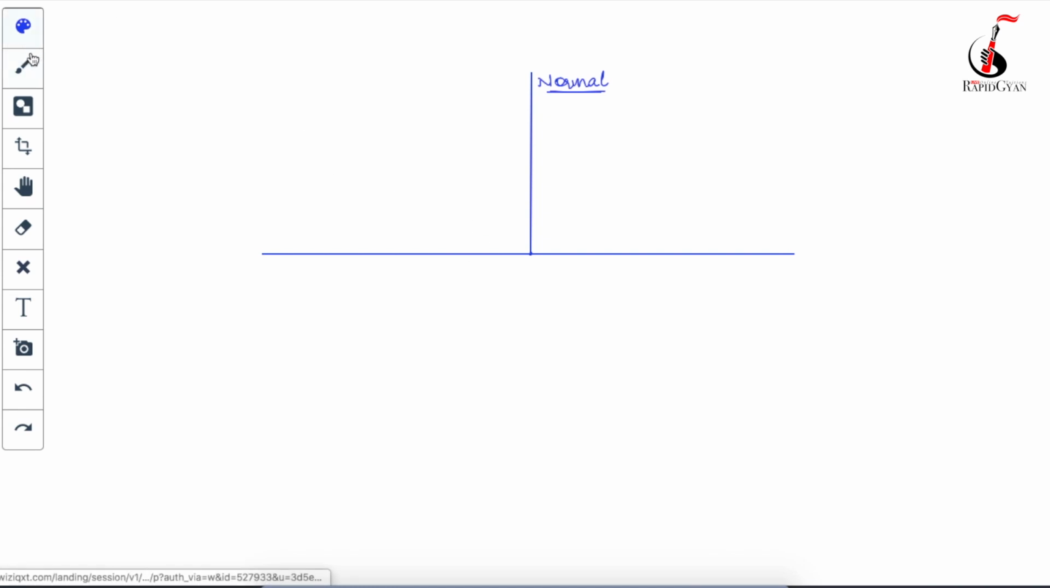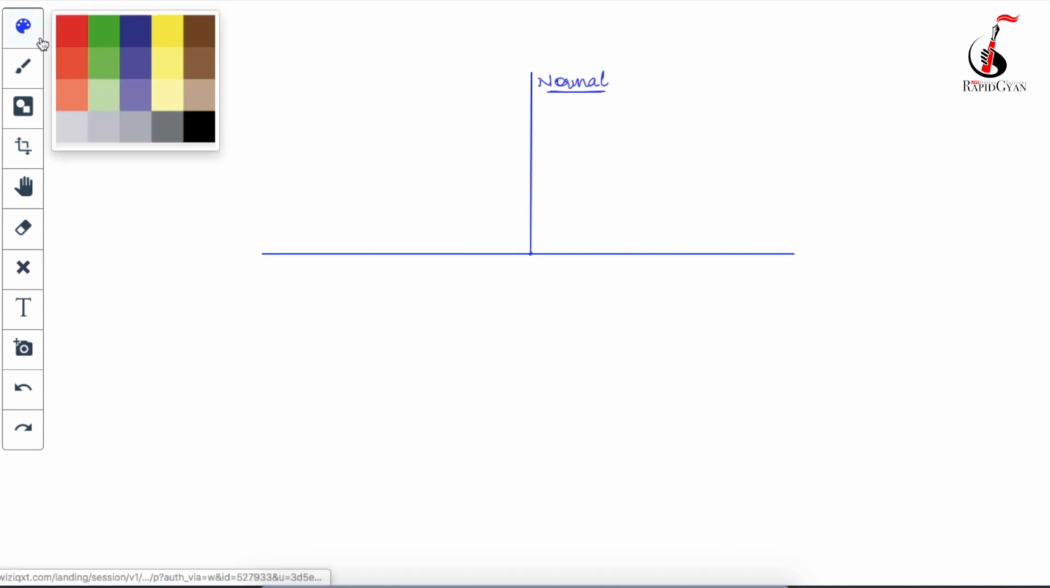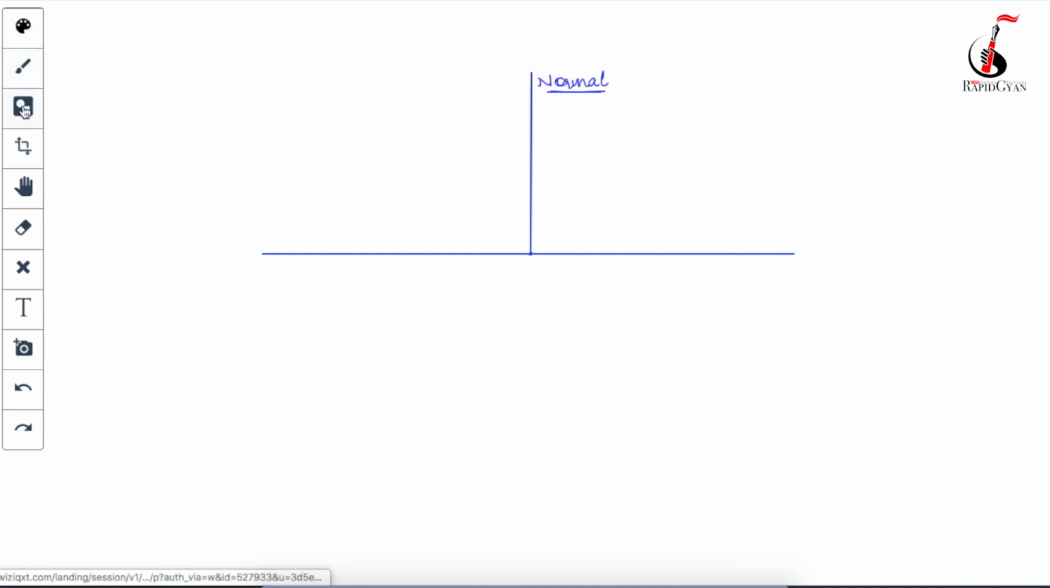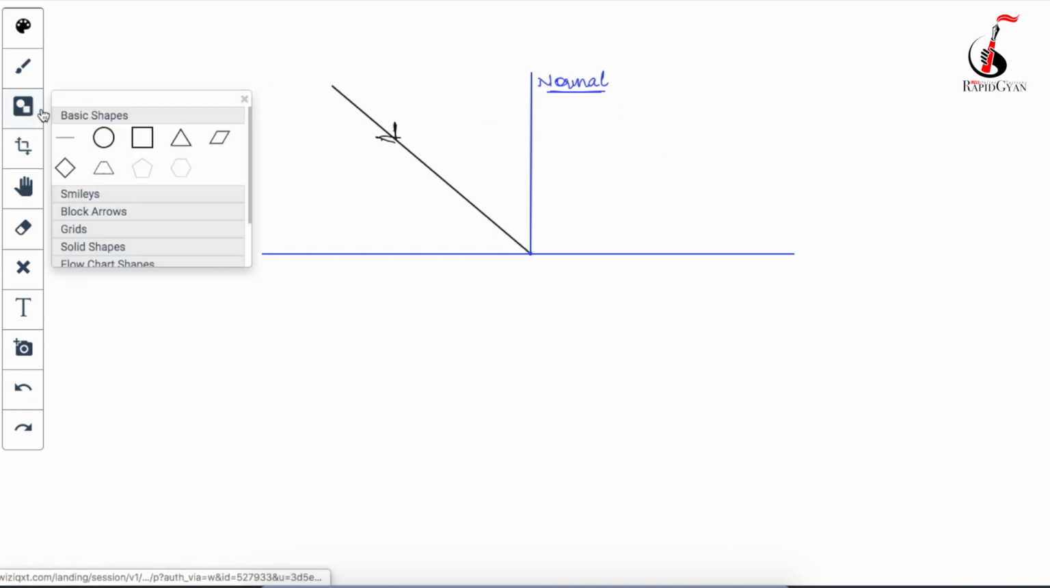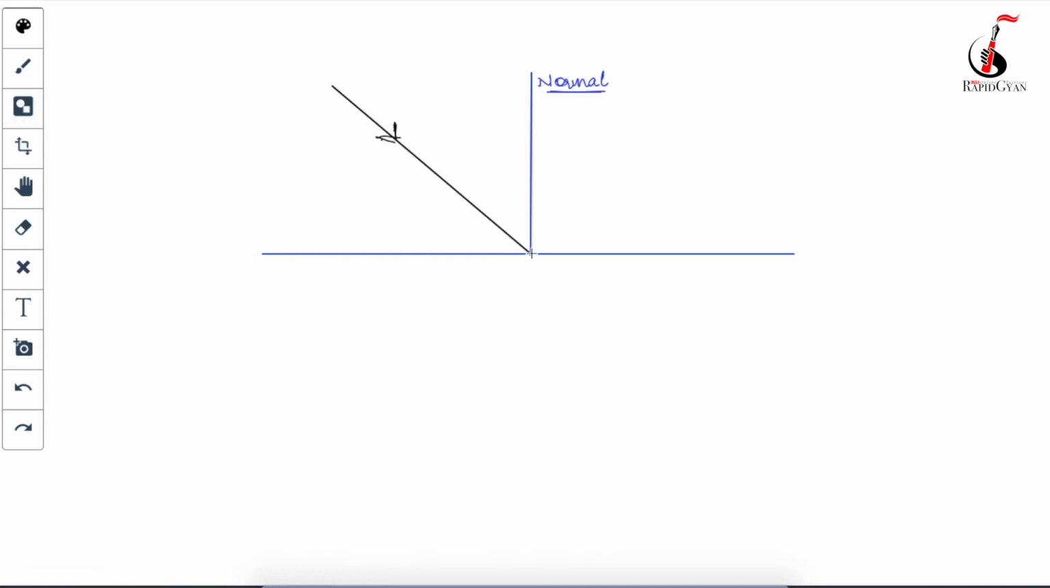Now suppose light is coming and striking at this point. I will just change the color. Suppose light is coming this way and it is striking over here. After striking, what will happen? It will go somewhere here, correct? So this will go like this. What are you seeing over here, beta?